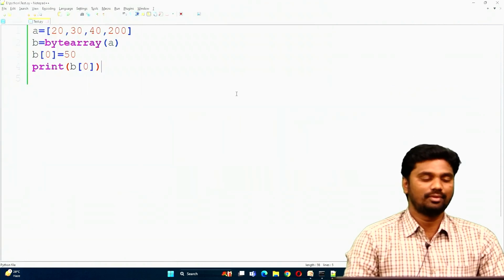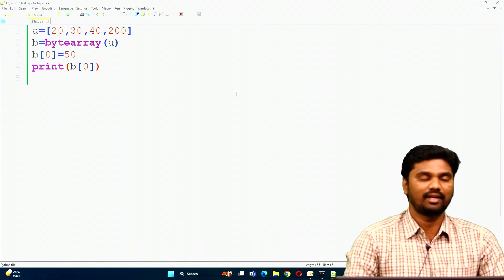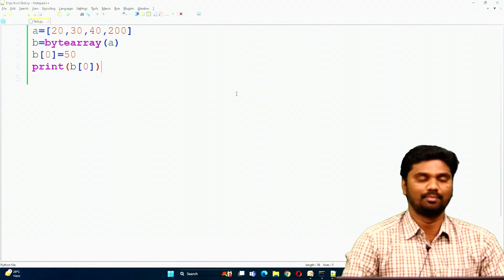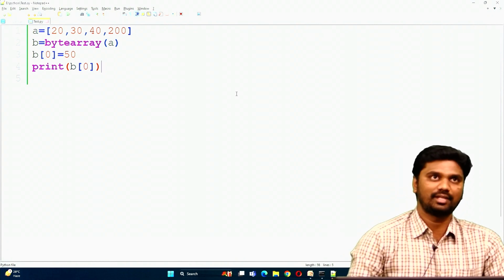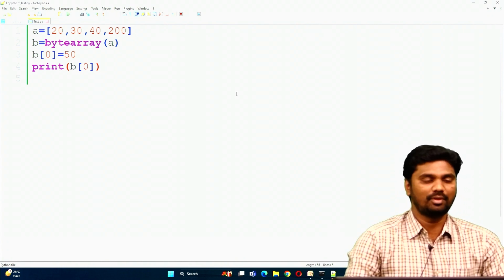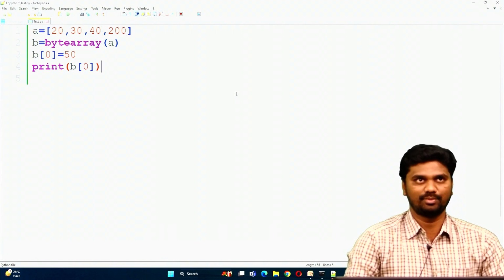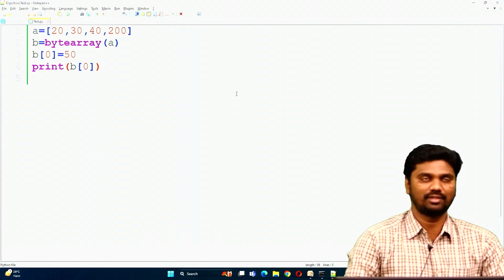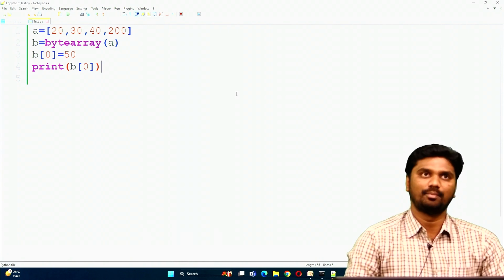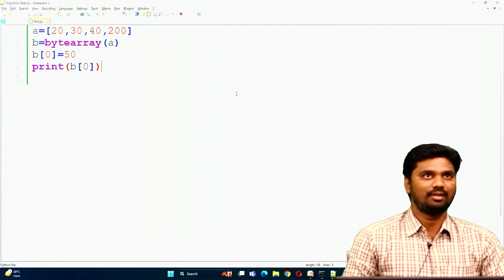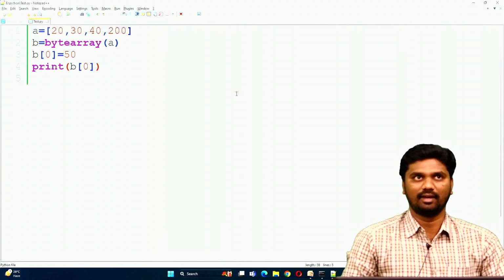So bytes data type is an immutable object, and byte array data type is a mutable object. With bytes, we cannot change the values of that object, that is immutable, and with byte array we can change the values of that object, that is mutable. So this is about the bytes data type and byte array data type.